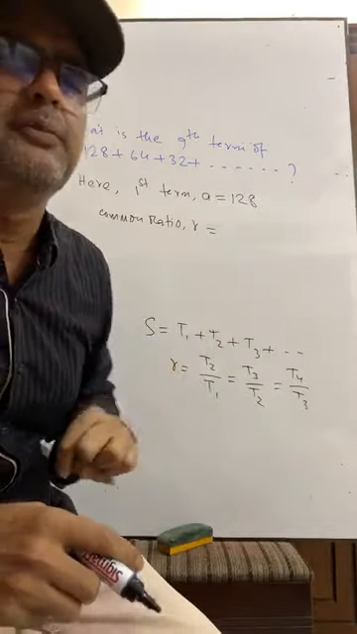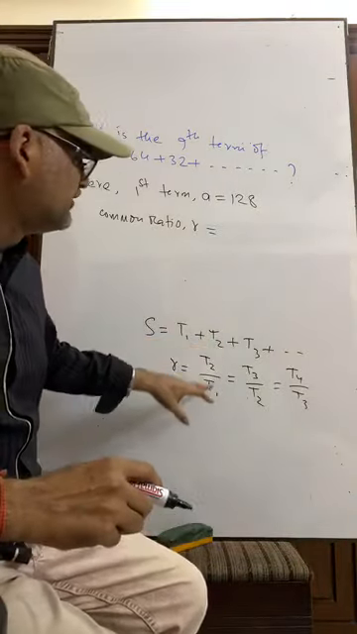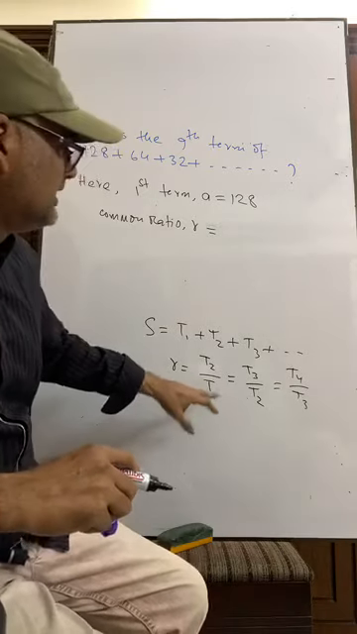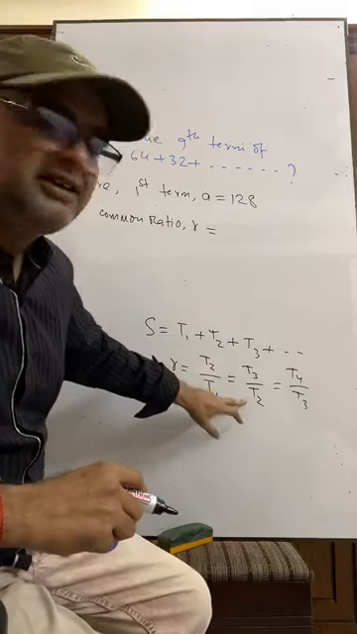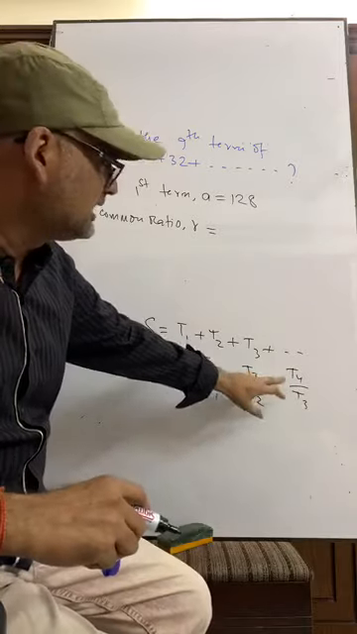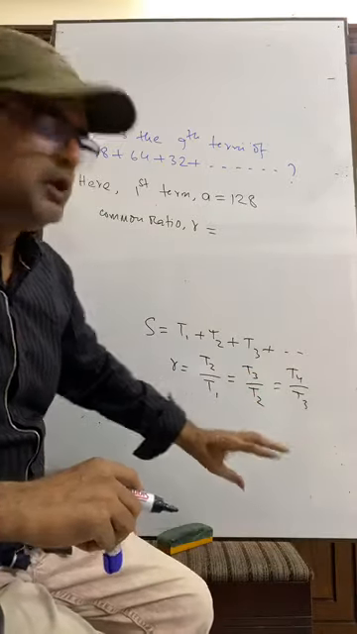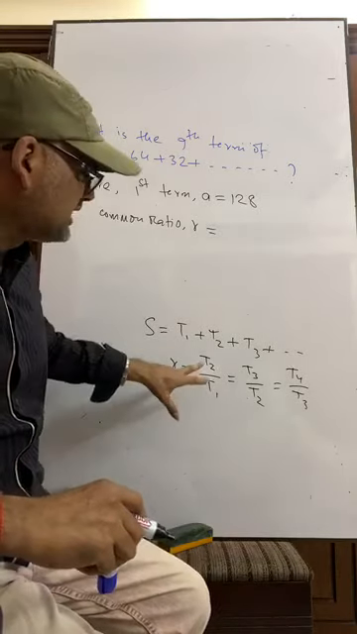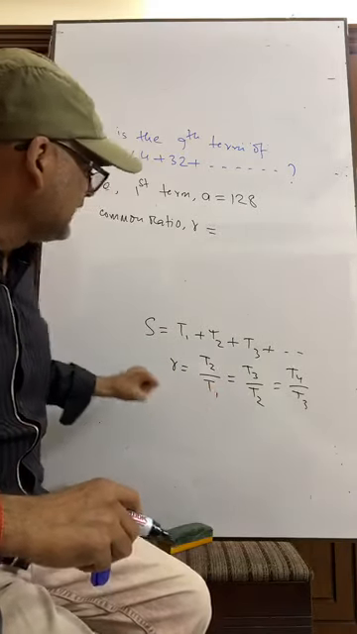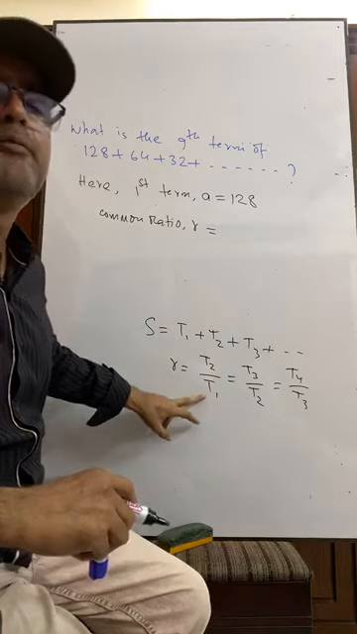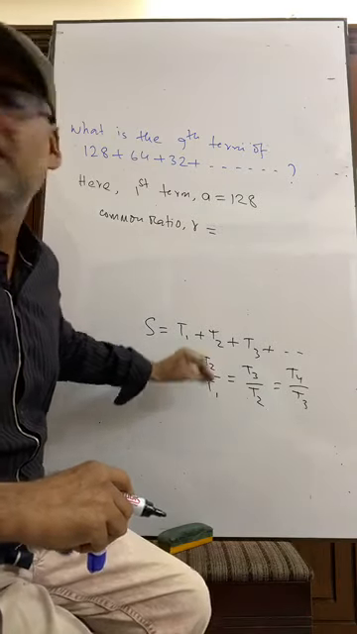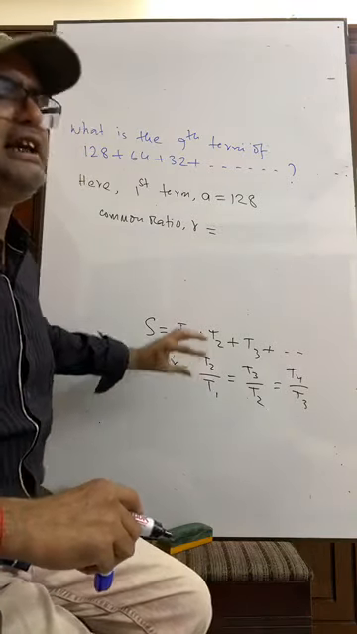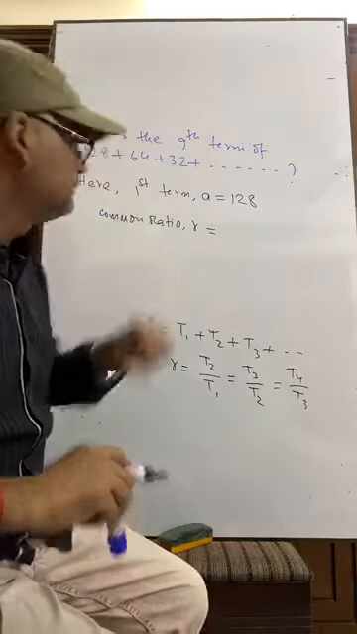Ratio means here division. Second term is divided by first term. Third term is divided by second term. Fourth term is divided by third term. We will have the same quotient, and you know, quotient means here ratio. We will have the same ratio. For this, it is so-called common ratio.